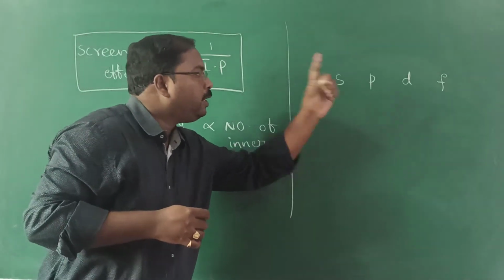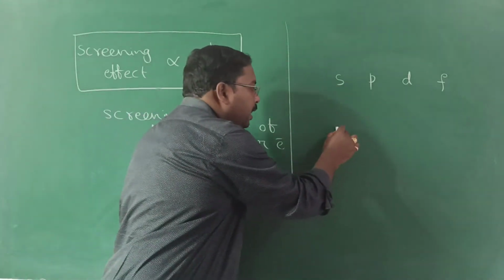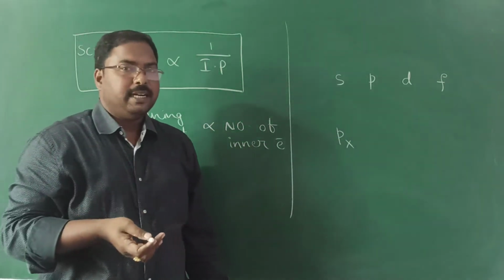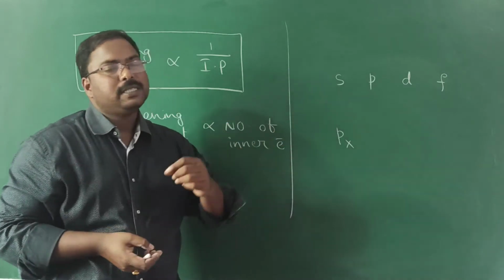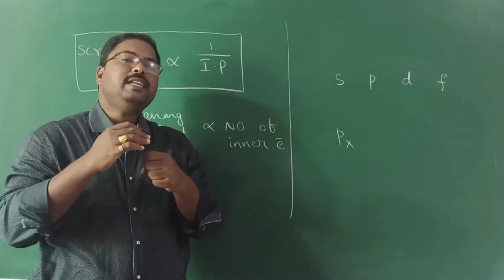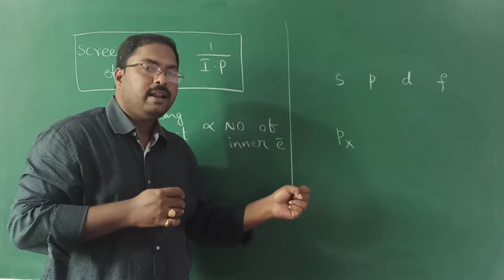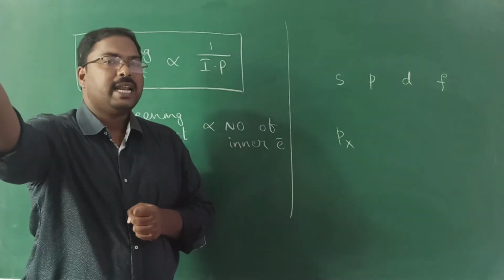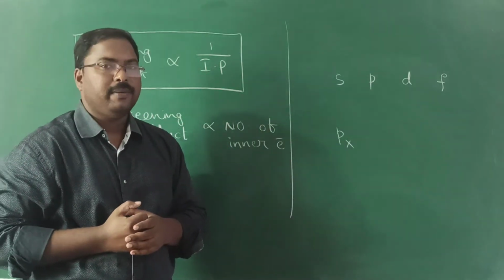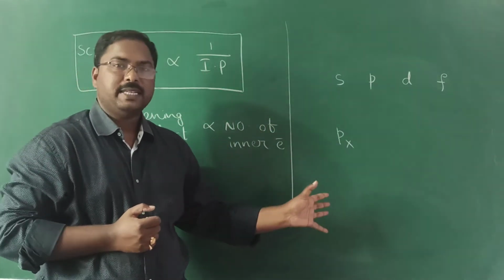But coming to p, it may be px, py or pz. These two lobes are present only along a particular axis. So when the electron is present in the px orbital, it protects the outermost electron only along the x-axis, not three-dimensionally.